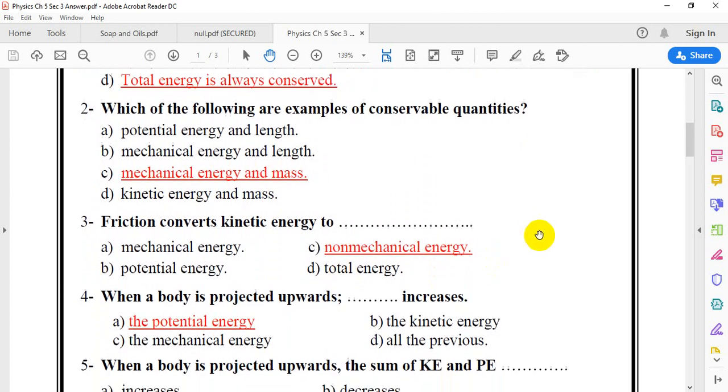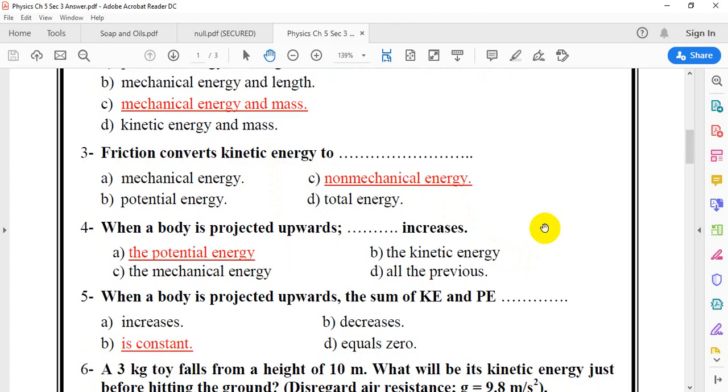Question 3. Friction converts kinetic energy into non-mechanical forms, such as heat, sound, deformation. So, due to the friction, kinetic energy is not conserved, and can be changed into non-mechanical forms.